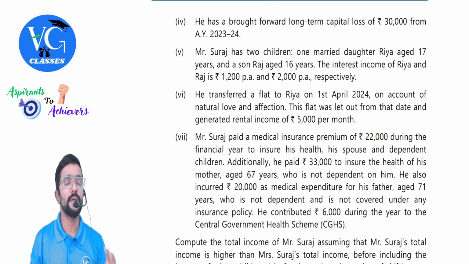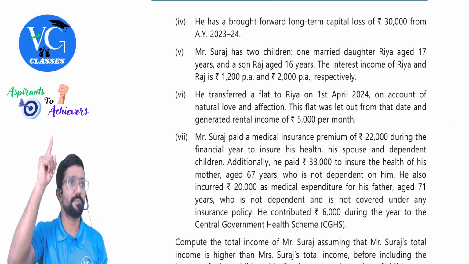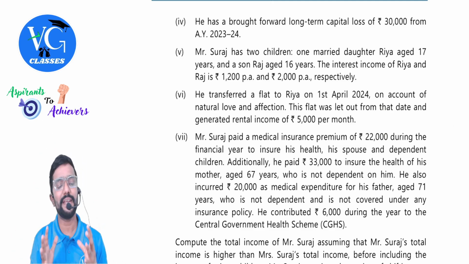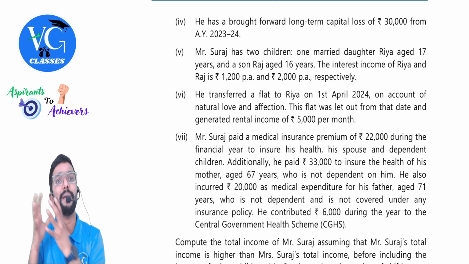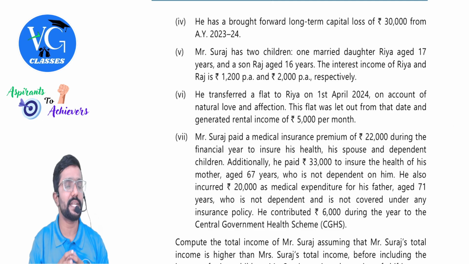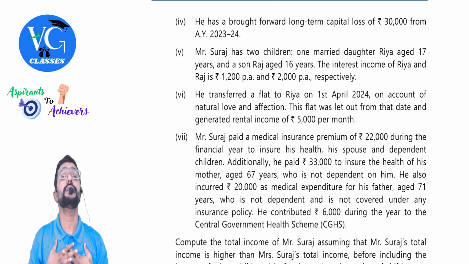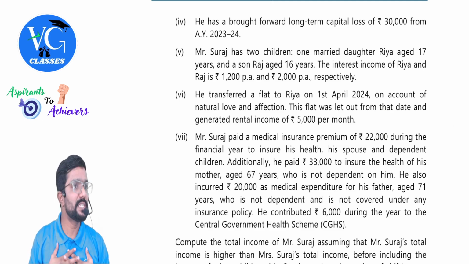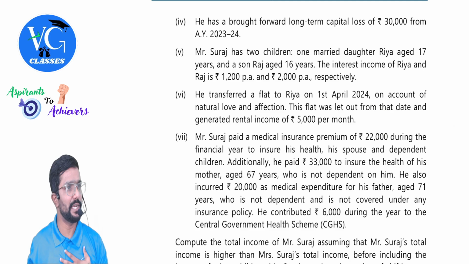What is applicable? Because section 27 tells the house property is deemed ownership I am talking about. If house property is transferred to a spouse or minor child without consideration or for inadequate consideration, who is deemed to be the owner? The transferor. Who is deemed to be the owner? Transferor. Okay, even though the receiver is the legal owner.